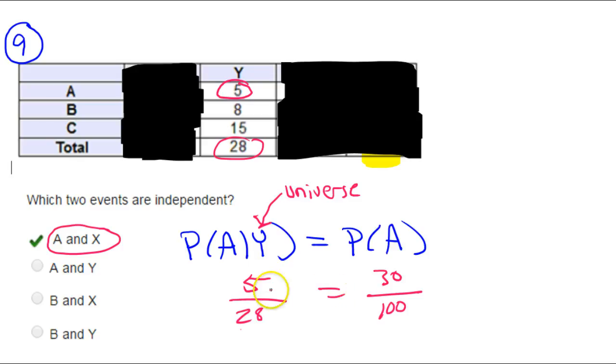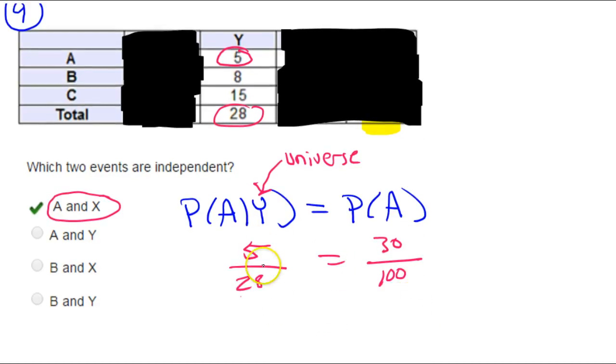So the question is, is this the same thing as 30 out of 100? Well, 5 out of 28 doesn't reduce, so this is just going to stay 5 out of 28. And this reduces down to 3 over 10. Those are not equal, so these are not independent. And that's the same type of thing that would have happened for the rest of these.